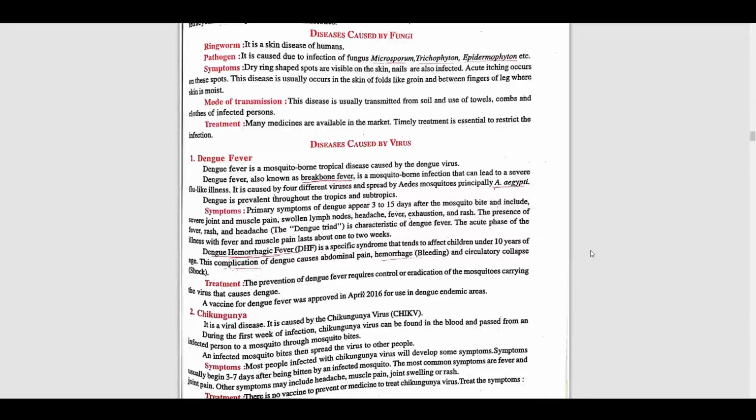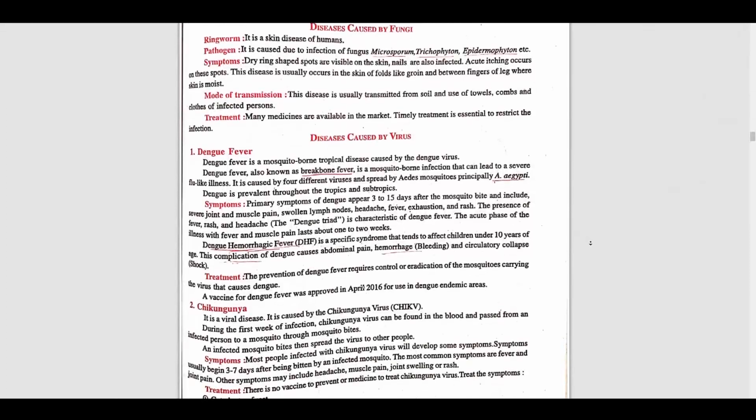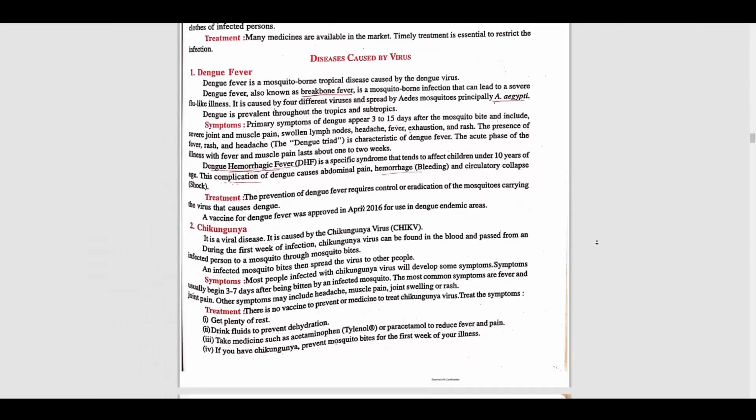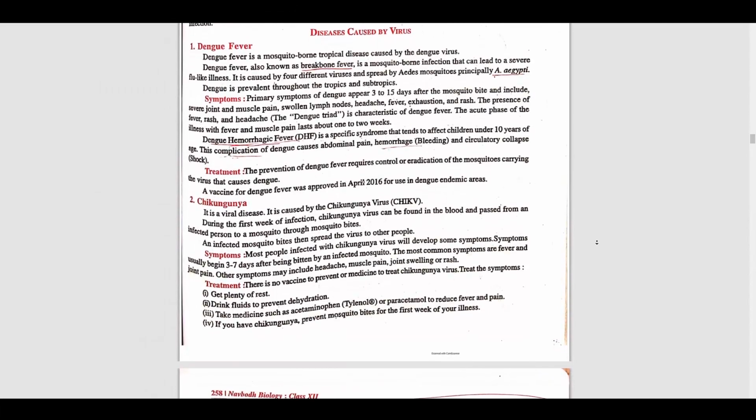Now the diseases caused by viruses. First is dengue fever. Dengue fever is a mosquito-borne tropical disease caused by the dengue virus. Dengue fever, also known as breakbone fever, is a mosquito-borne infection that can lead to a severe flu-like illness.